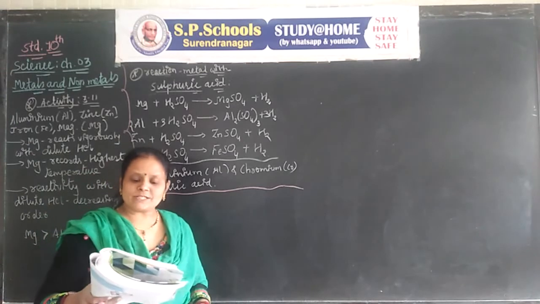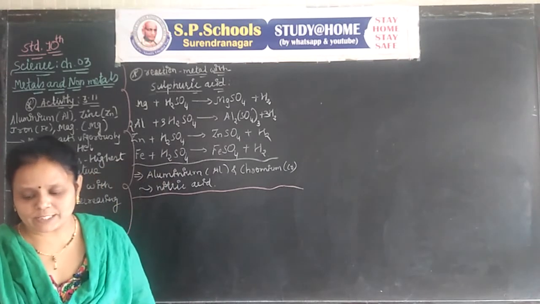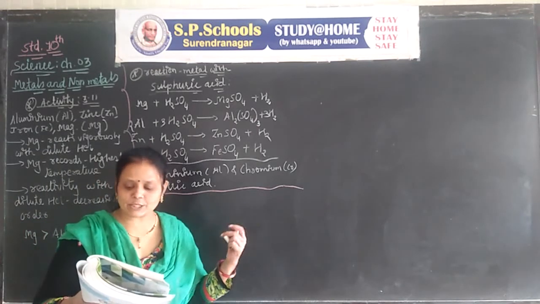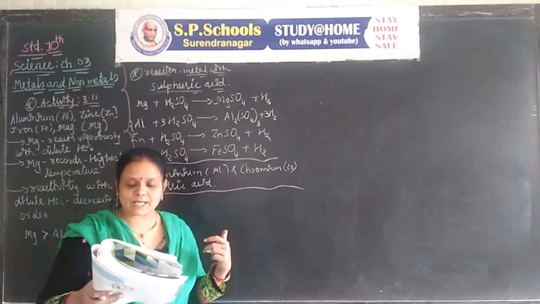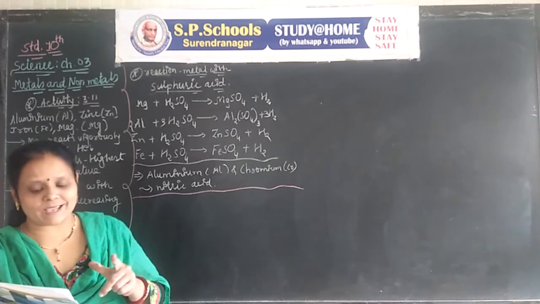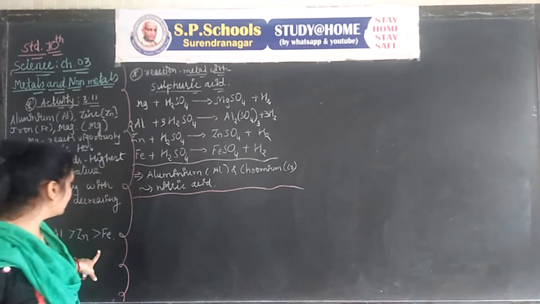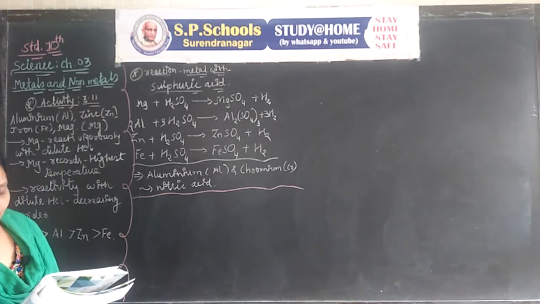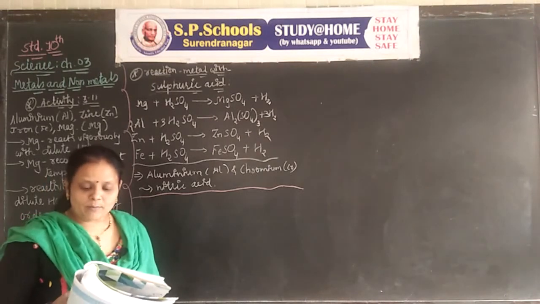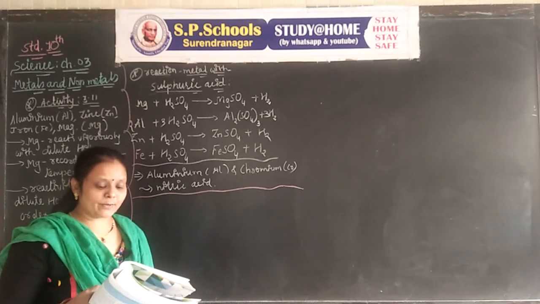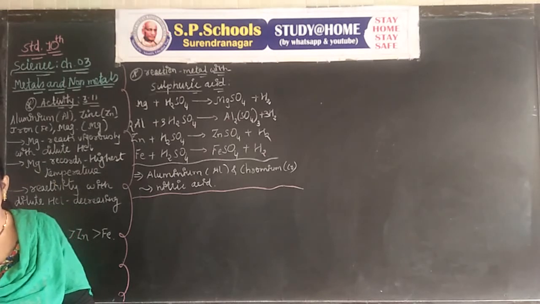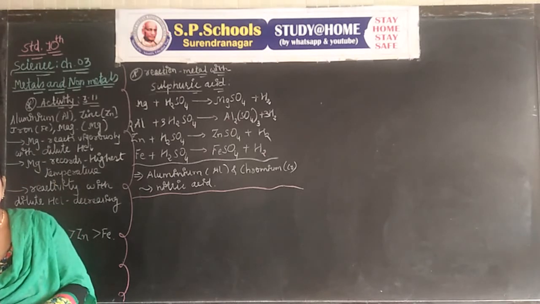Then go through the next short question. See, you must have observed in activity 3.11 that the rate of formation of bubbles was the fastest in the case of magnesium. The reaction was also the most exothermic in this case. The reactivity decreases in the order Mg, Al, Zn and Fe. But in the case of copper, no bubbles were seen and the temperature also remained unchanged. This shows that copper does not react with dilute hydrochloric acid.